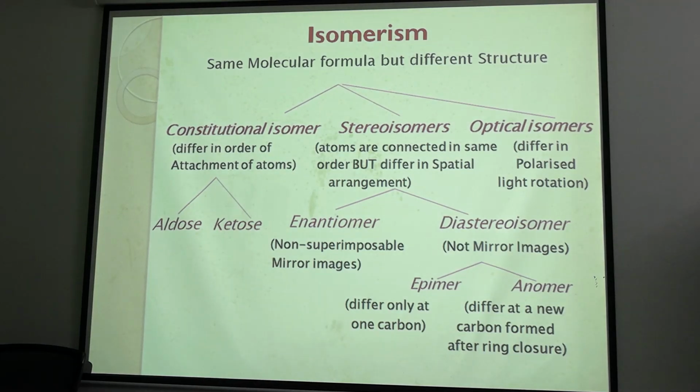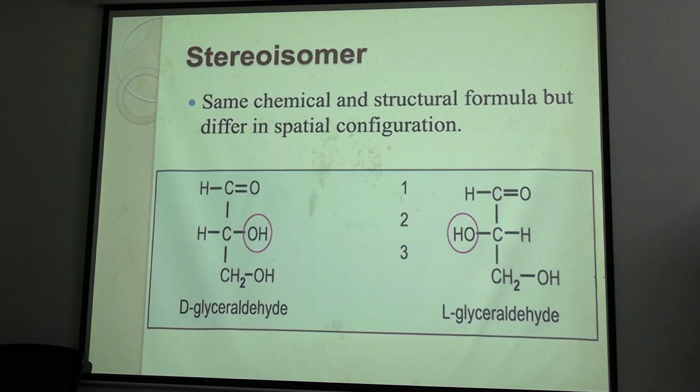I told you earlier about the penultimate carbon, the second last carbon. Do you remember the glyceraldehyde molecule? When in the glyceraldehyde molecule the OH group is on the right hand side, this will be D-glyceraldehyde. And when we add further carbon atoms, irrespective of their individual spatial arrangement, this H and OH group will determine the D or L form.